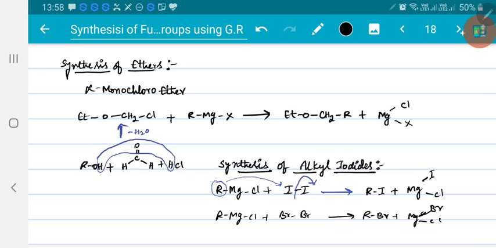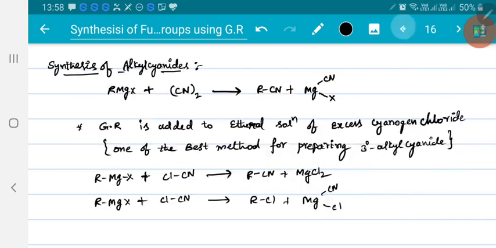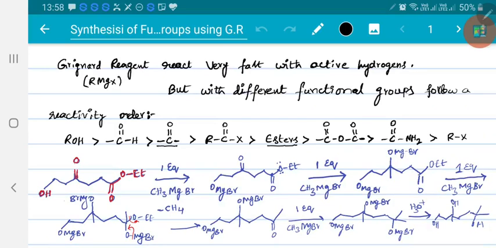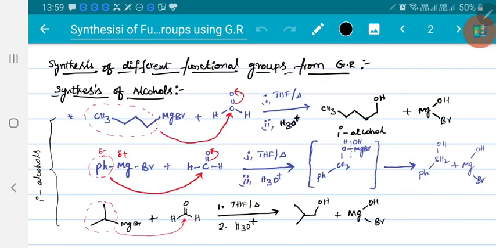So what we have seen is preparation of alcohols. In the first case, we started with preparation of alcohols. First we have seen how Grignard reagent reacts with different functional groups. The order of reactivity is: aldehydes are more reactive than ketones, than acid halides, than esters, than acid anhydrides, than amides, than alkyl halides. So first we prepared alcohols, then we prepared aldehydes and ketones, then we prepared esters, anhydrides, amides, amines and halo compounds. So first we have seen preparation of alcohols.